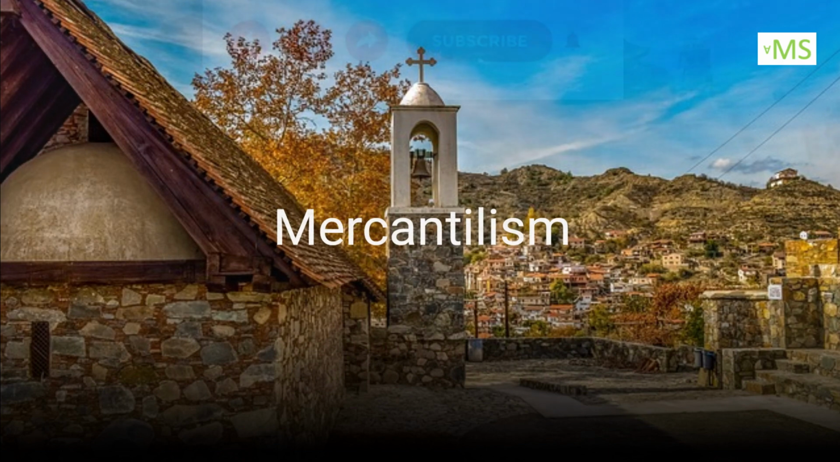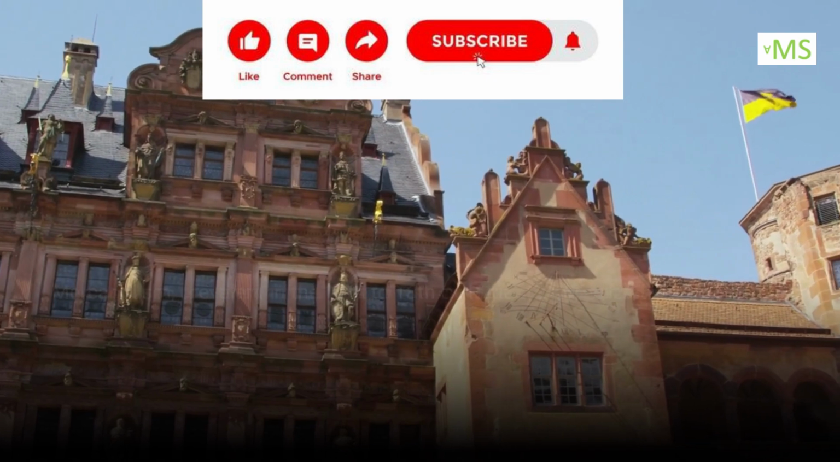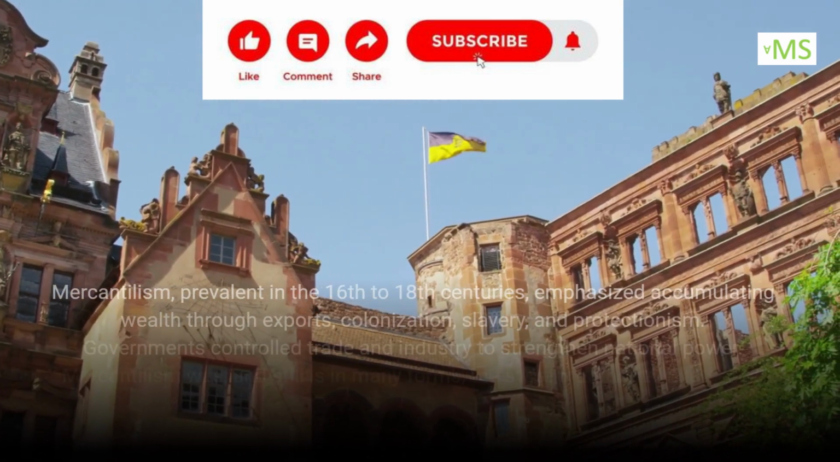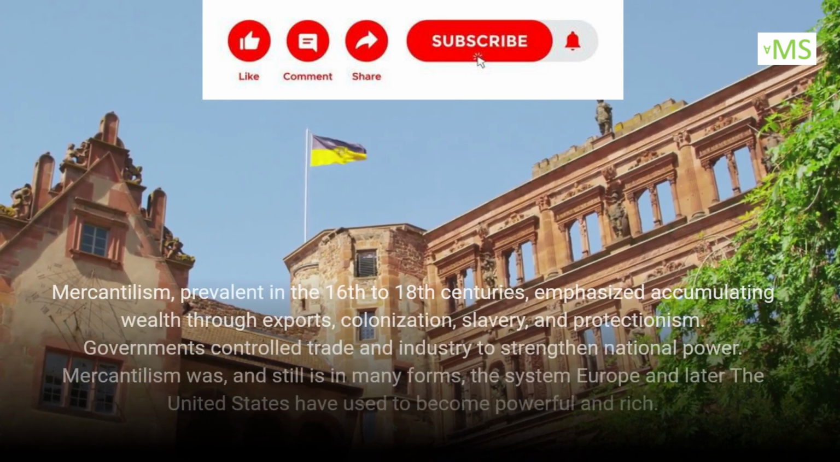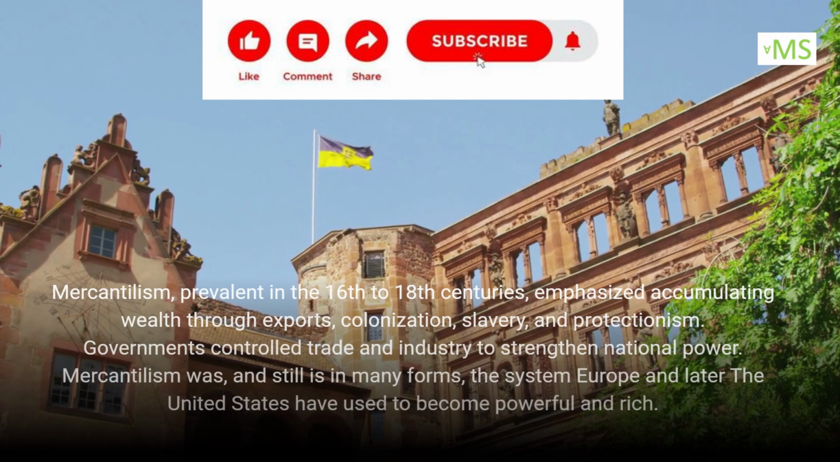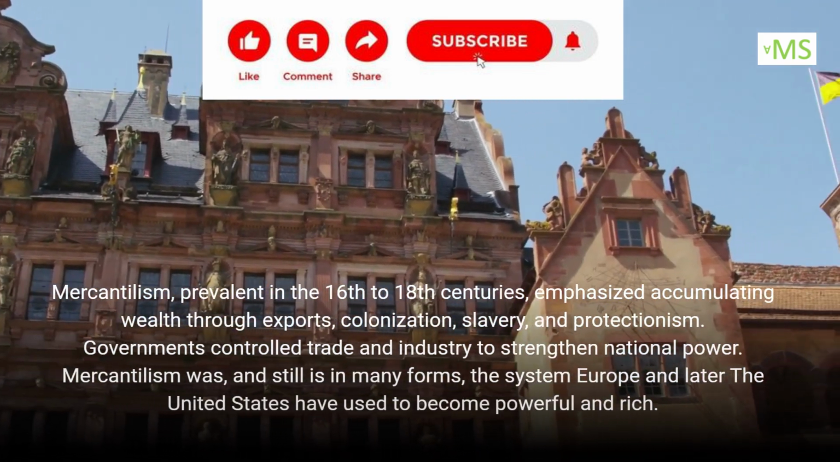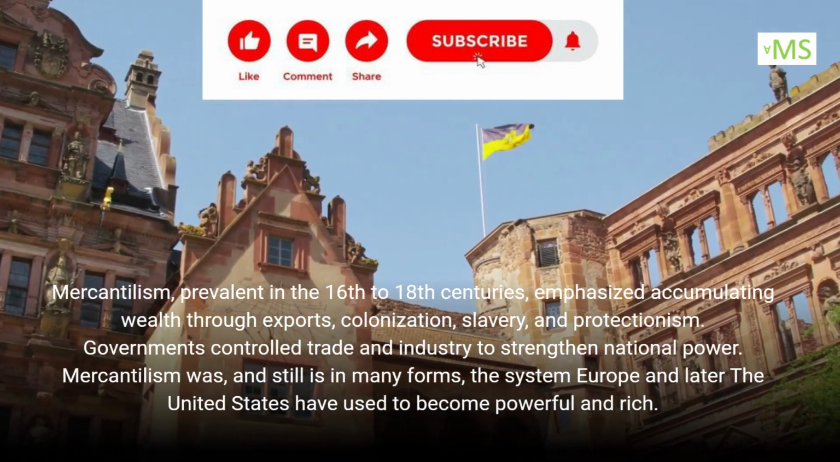Mercantilism. Mercantilism, prevalent in the 16th to 18th centuries, emphasized accumulating wealth through exports, colonization, slavery, and protectionism. Governments controlled trade and industry to strengthen national power. Mercantilism was, and still is in many forms, the system Europe and later the United States have used to become powerful and rich.